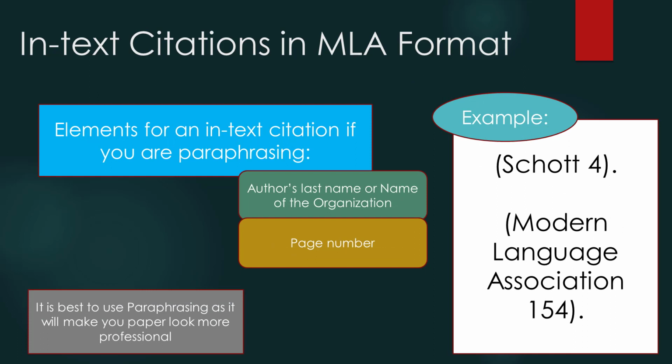Now let's cover what goes into an in-text citation. In MLA, you will need two elements, the author's last name and the page number. It's recommended to use paraphrasing when citing your sources, as it will make your paper look more professional, but if your source is a novel or a poem, direct quotes may be more effective.